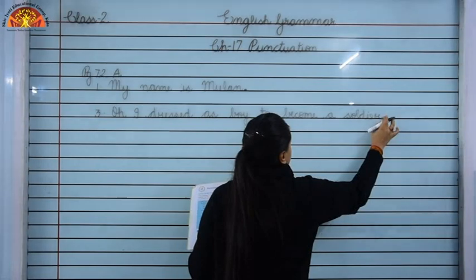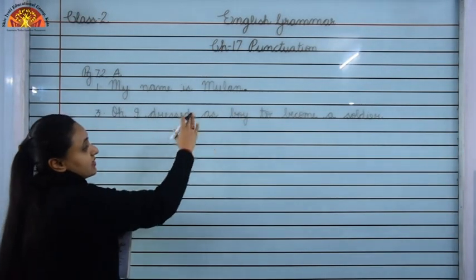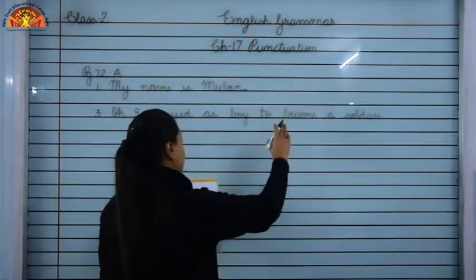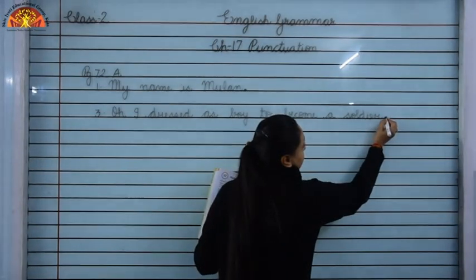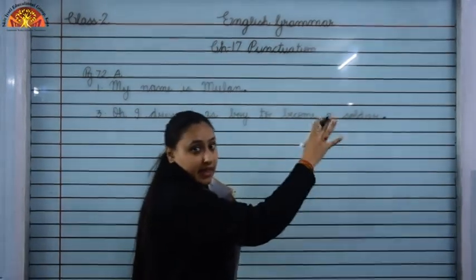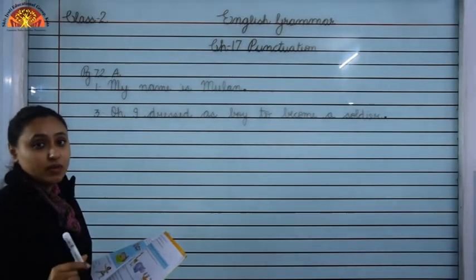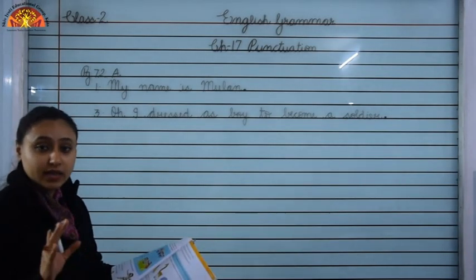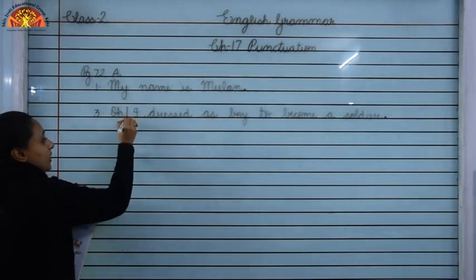So this sentence is telling us something that, oh, I dressed as boy to become a soldier. So what we will use? We will use full stop at the end of the sentence. And children, we have learned whenever words like oh, hey, alas and hooray come, what we will use? We will use exclamation mark.